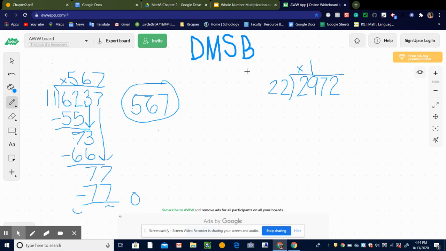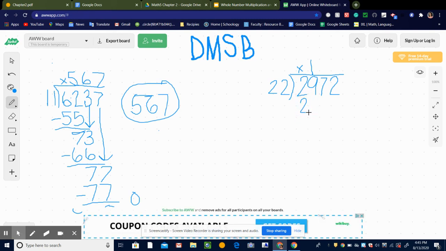And so the next step is to multiply. So 1 times 22 is 22. Okay. My next step is to subtract. So 29 minus 22 is 7. And then my next step is to bring down. So I'm going to bring down the next number, which is this 7. So I'm going to draw my arrow.